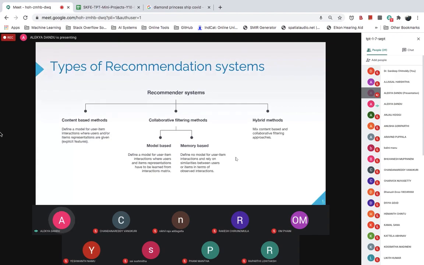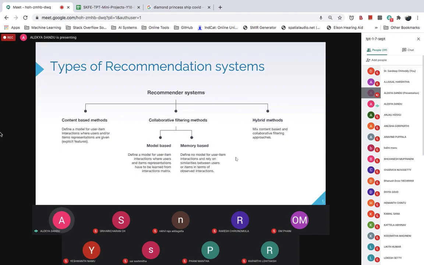So, different types of recommendation systems. As you can see, there are three main types of recommender systems: content-based, collaborative filtering, and hybrid methods. The collaborative method is based solely on the past interactions recorded between users and items in order to produce new recommendations. The main idea is that past user-item interactions are sufficient to detect similar users or similar items and make predictions based on these interactions themselves. Collaborative filtering is again divided into two subcategories, model-based and memory-based.